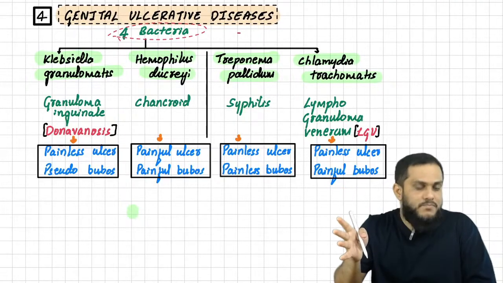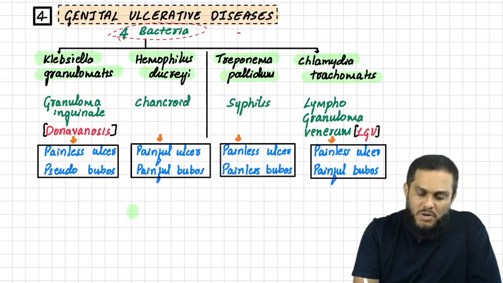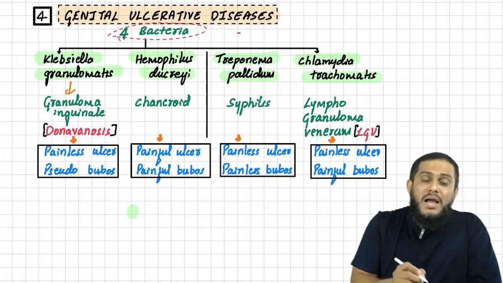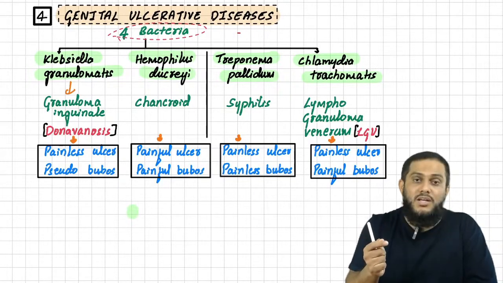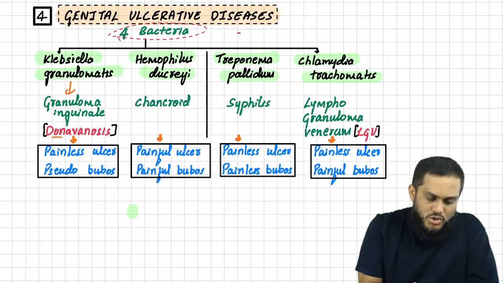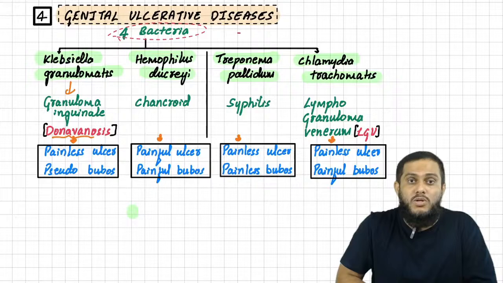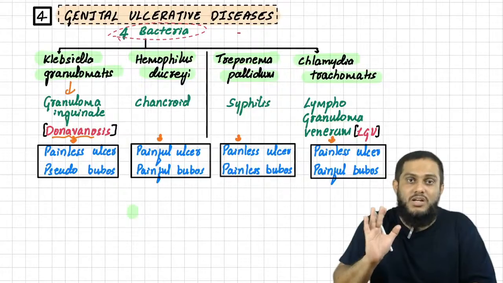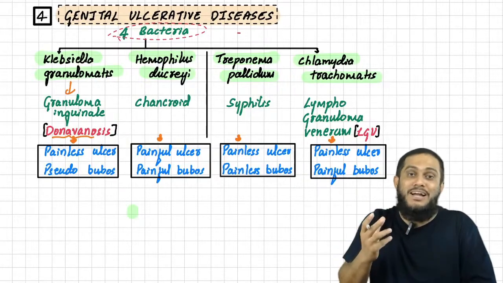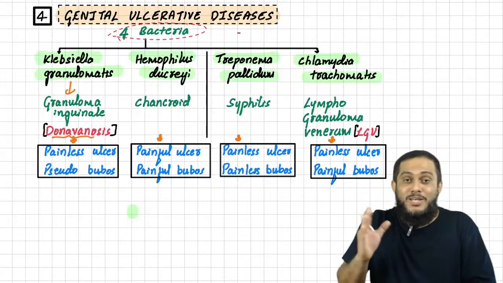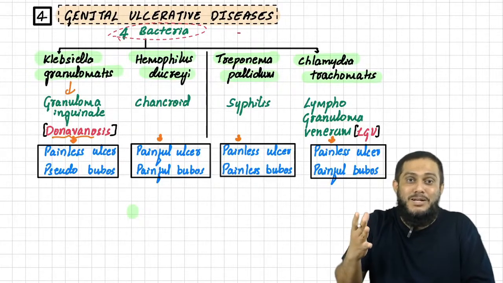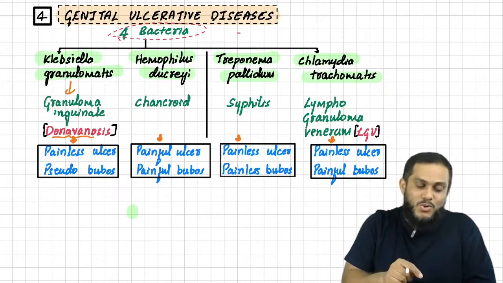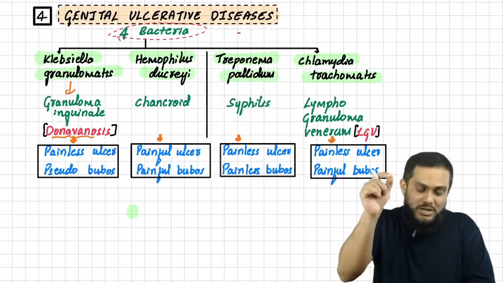Klebsiella causes granuloma inguinale. Klebsiella granulomatis causes granuloma inguinale, which is also known as Donovanosis. When I ask students which bacteria causes Donovanosis, they say Leishmania donovani. First of all, Leishmania donovani is not a bacteria; it is a parasite, and it causes leishmaniasis. Donovanosis is also known as granuloma inguinale, which is caused by Klebsiella granulomatis.